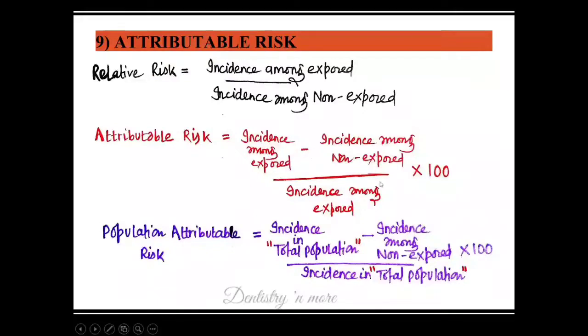Whereas attributable risk is incidence among exposed minus incidence among non-exposed, divided by incidence among exposed, into 100.